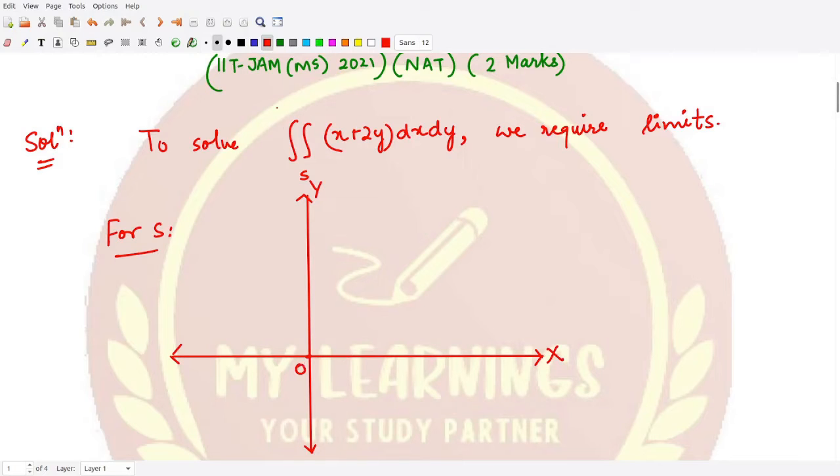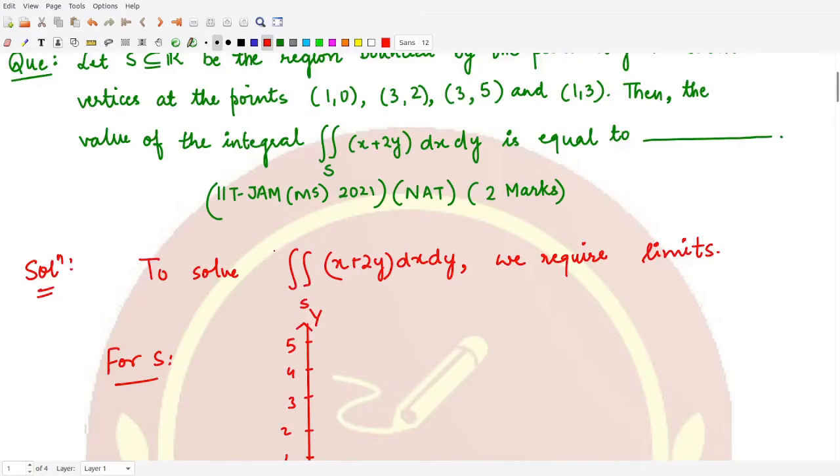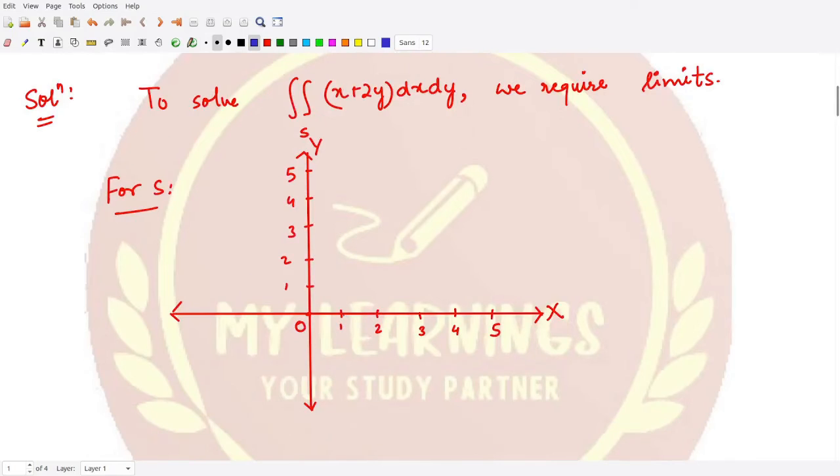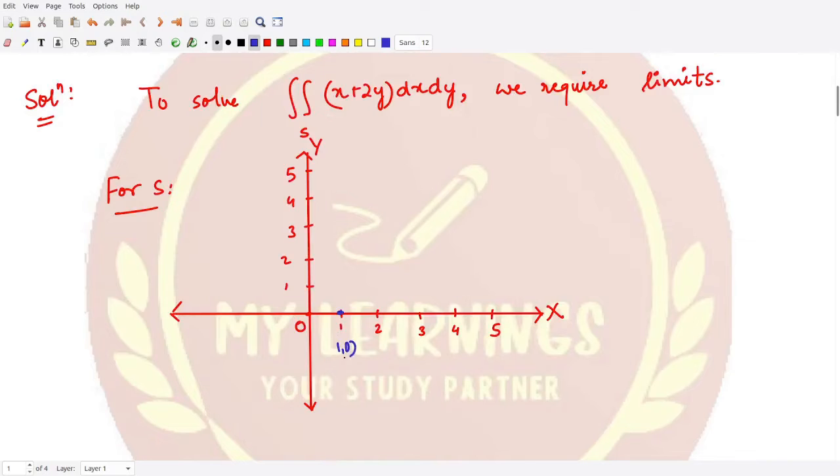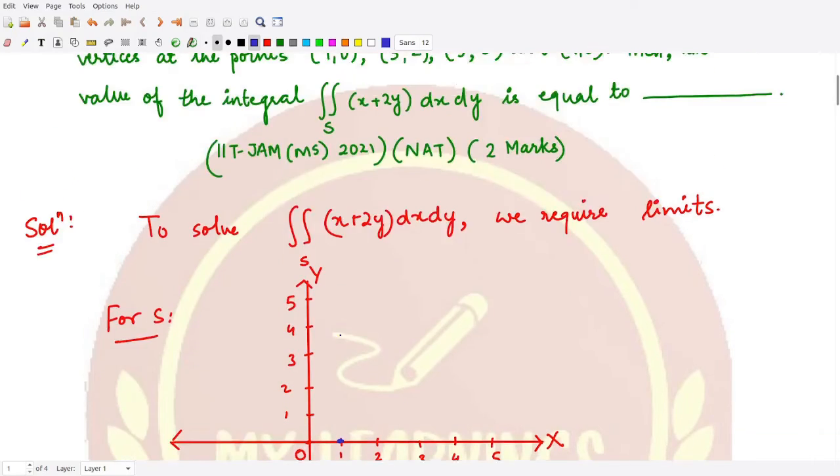Here let's mark some points: 1, 2, 3, 4, 5, and again here 1, 2, 3, 4 and 5. What we have to do is plot the point 1, 0. It would be this point. Let's call this point A.